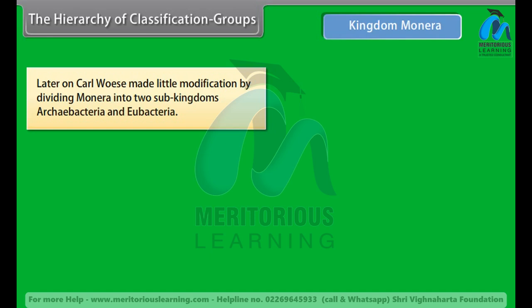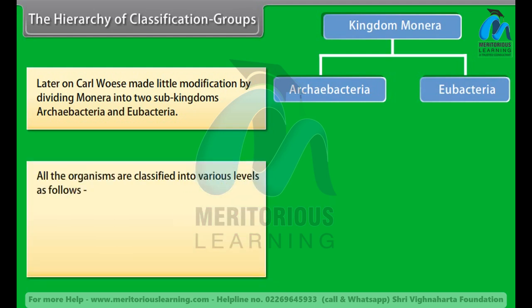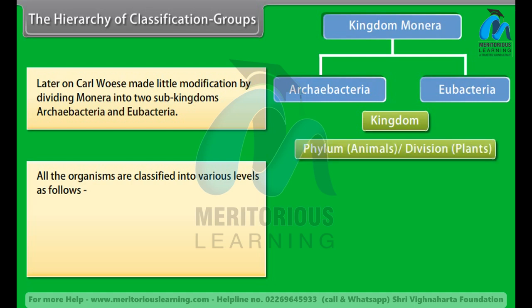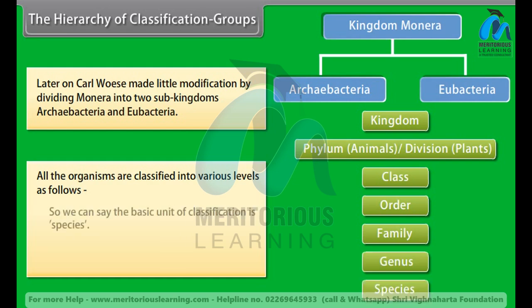Later on, Carl Woese made a little modification by dividing Monera into two sub-kingdoms, Archaebacteria and Eubacteria. All the organisms are classified into various levels as follows: kingdom, phylum for animals or division for plants, class, order, family, genus, species. So we can say the basic unit of classification is species.